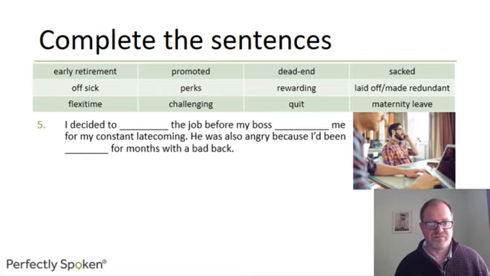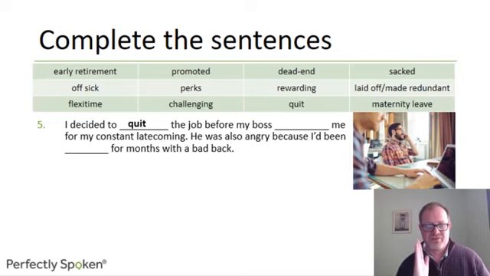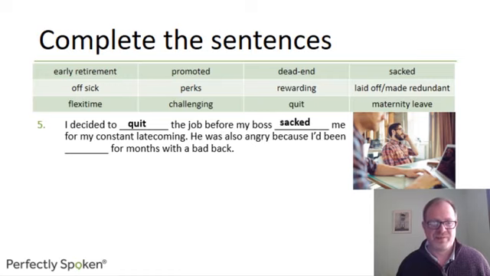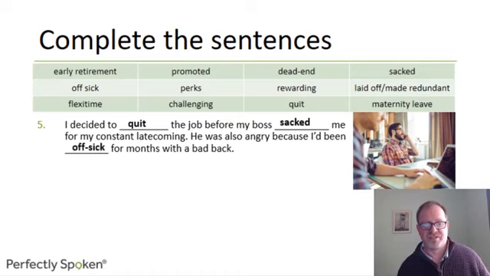Okay, let's have a look at some more. I decided to something the job before my boss something me for constant late coming. So I'm constantly arriving late for work. So I decided to leave voluntarily. It's quit before my boss made me leave, not involuntarily. He's like, right, you're out the door. My boss sacked me for my constant late coming. He was also angry because I'd been off for months with a bad back, so you hadn't been at work because you were not well. Off sick.